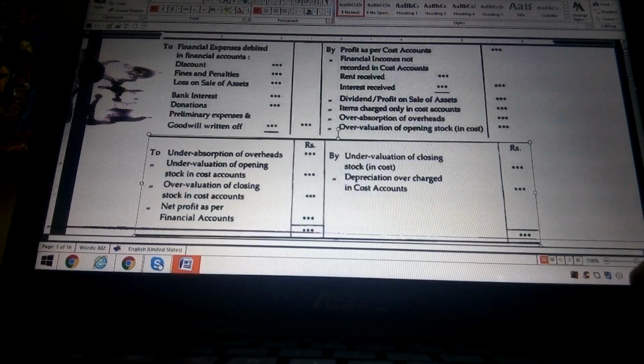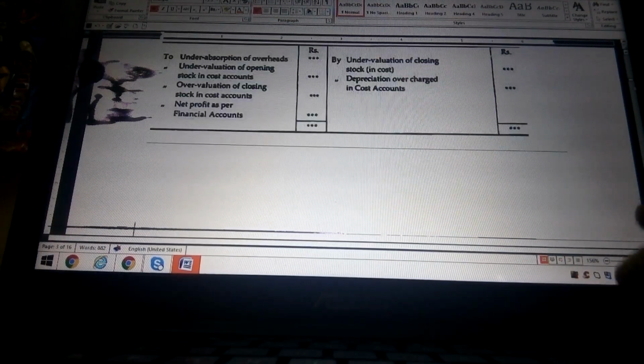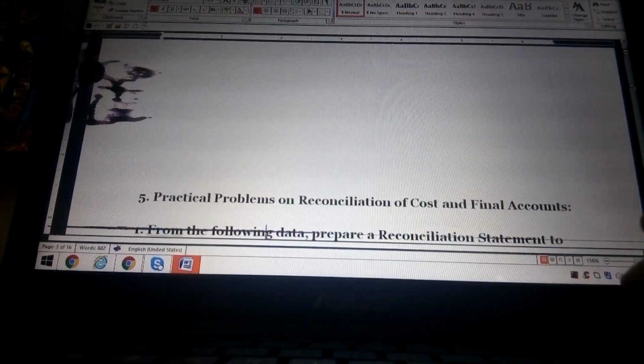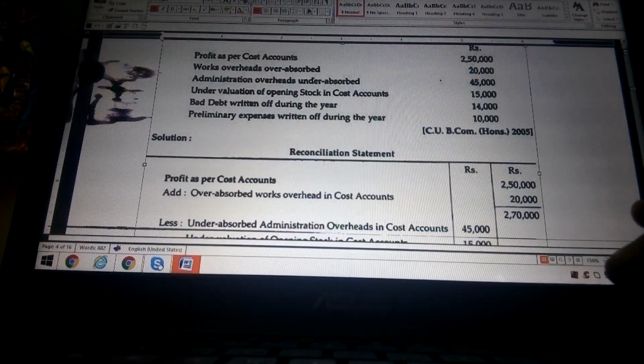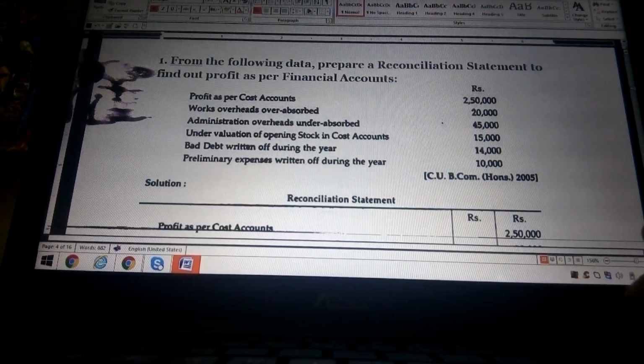So next, move on to the problem that relates to the reconciliation statement. So this is the problem given. From the following data, prepare a reconciliation statement to find out the profit as per financial accounts.